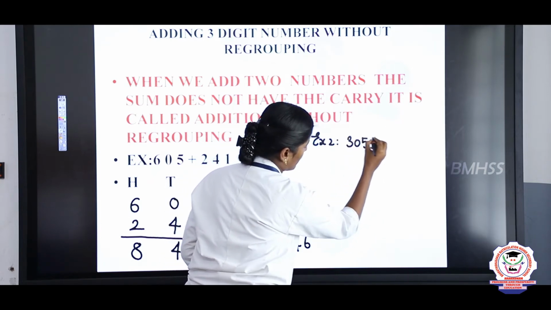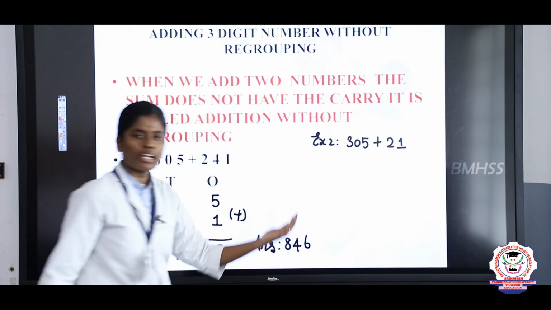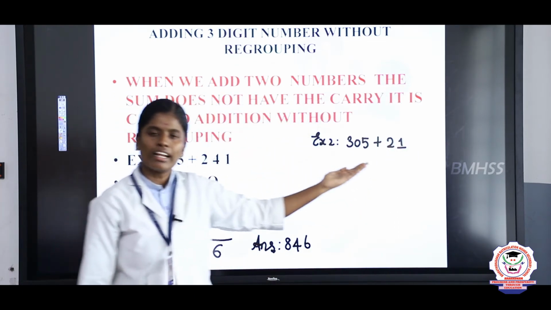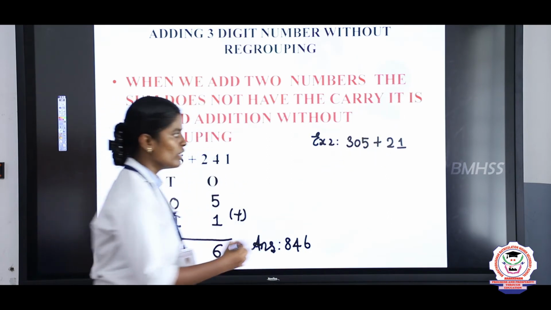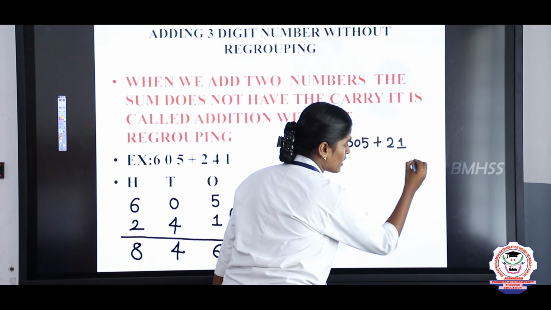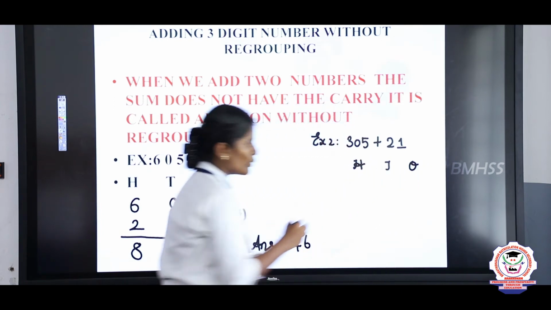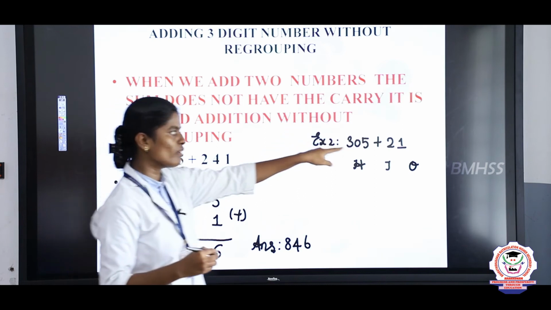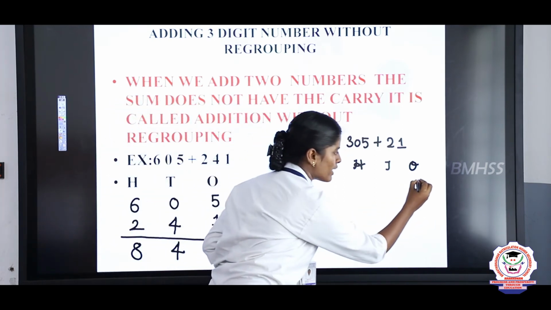305 plus 21. While adding the numbers, first you should start with the place values. What is the first place value? Ones, tens, hundreds. Why? Because here we have 3 groups of numbers. So take the ones place value. What is the ones place value? The ones place value is 5.